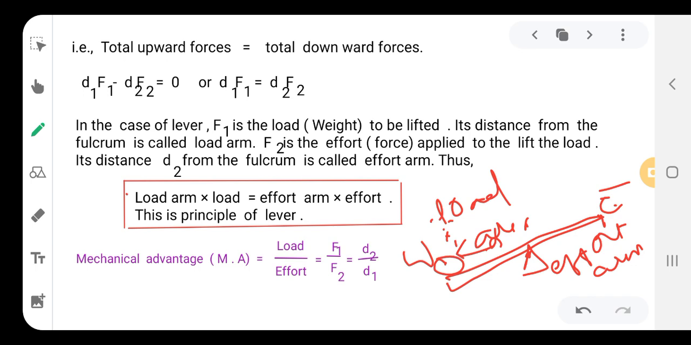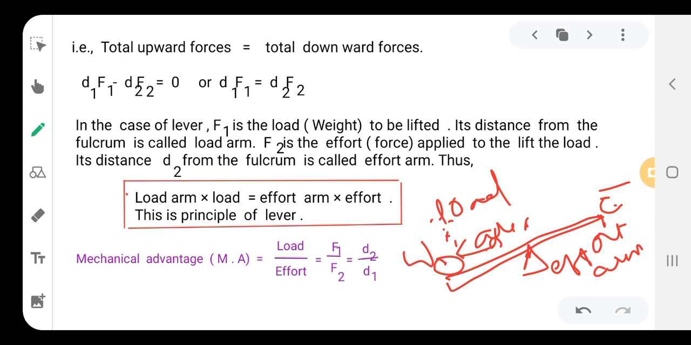So in the case of the lever, F1 is the load to be lifted. Its direct distance from the fulcrum is called the load arm. F2 is the effort, or the force which we apply to lift the load. Therefore the distance D2 from the fulcrum is taken as the effort arm. Thus load arm into load equals effort arm into effort, that is D1 into F1 equals D2 into F2. This is the principle of the lever.